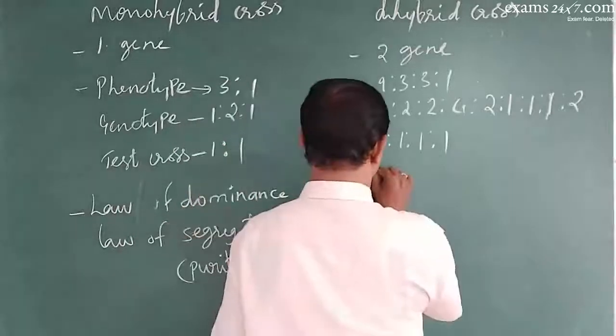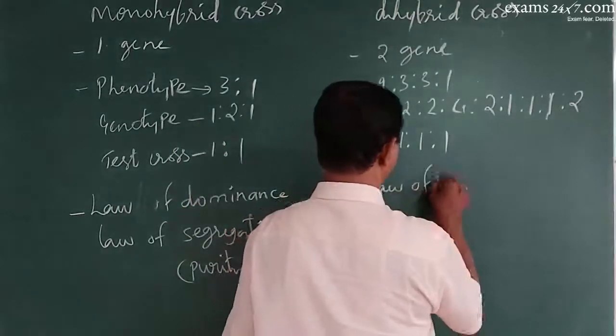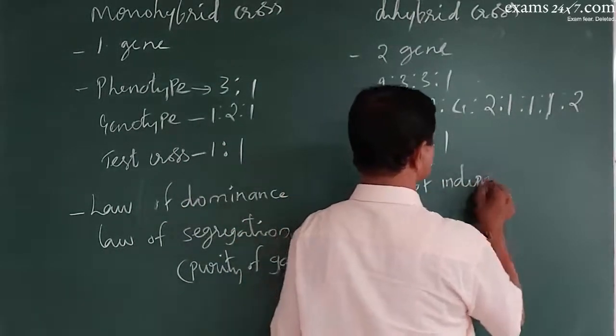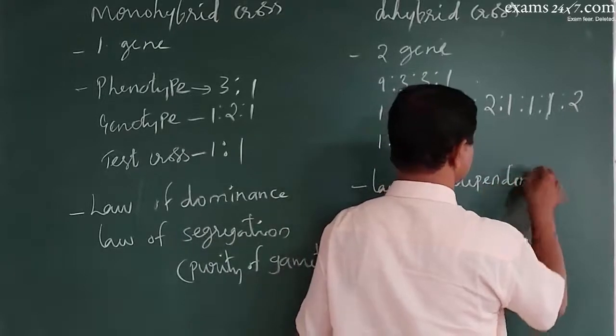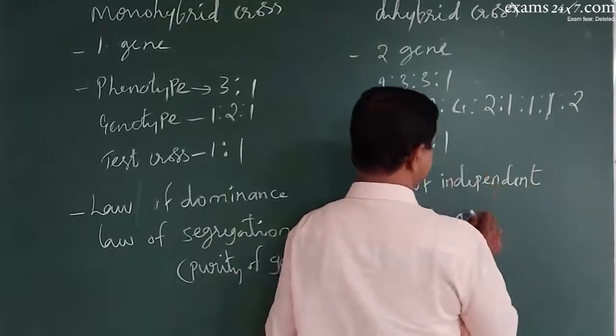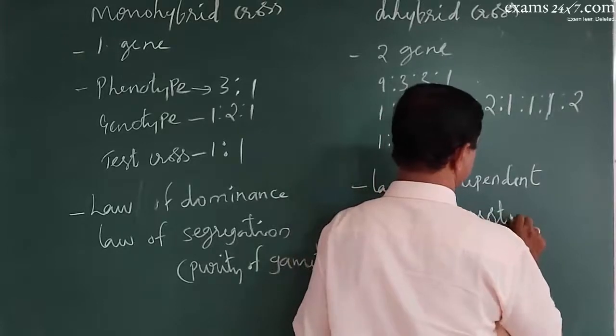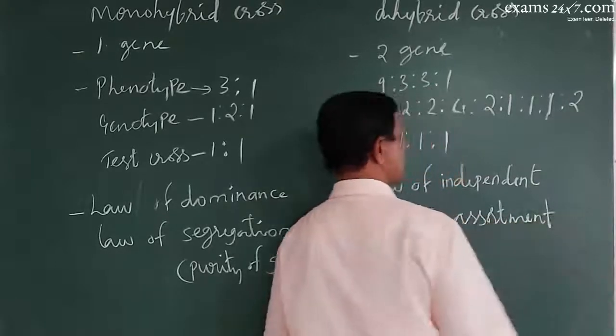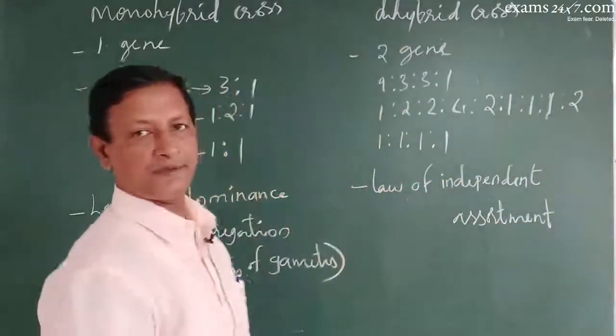Based on this, he proposed the law of independent assortment.